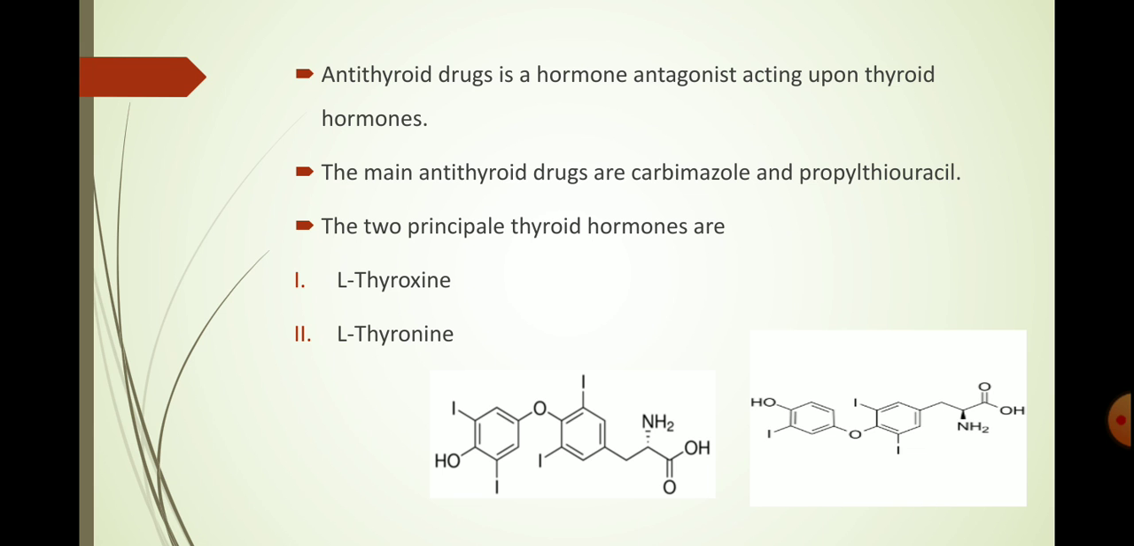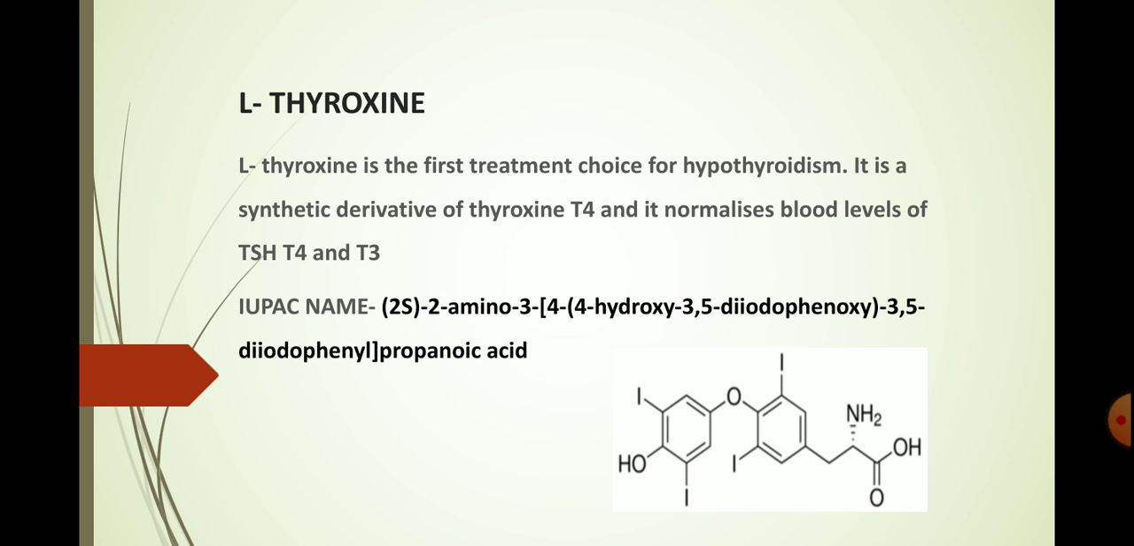The two principal thyroid hormones are Liothyroxine and Liothyronine. Okay, so this is the structure of Liothyroxine and Thyronine. L-Thyroxine, meaning Liothyroxine, is the first treatment choice for hypothyroidism. It is a synthetic derivative of thyroxine T4, and it normalizes the blood level of TSH, thyroid stimulating hormone, that is your T4 and T3. So this is the structure of Liothyroxine.